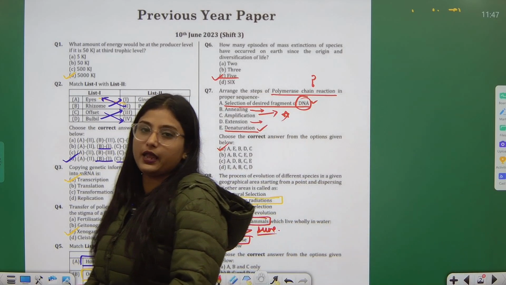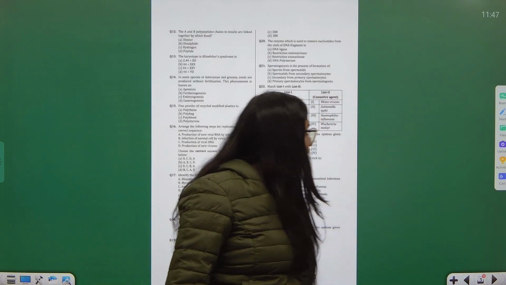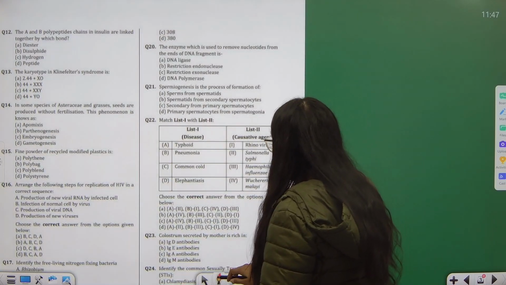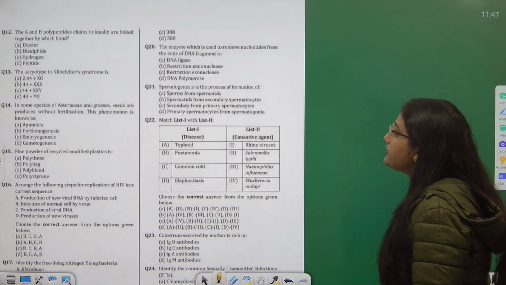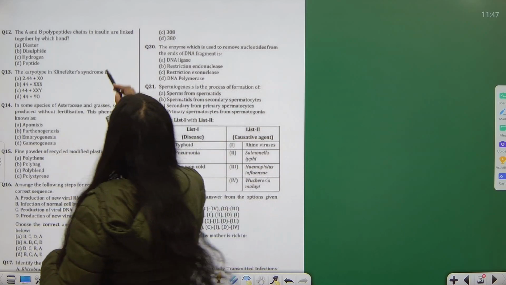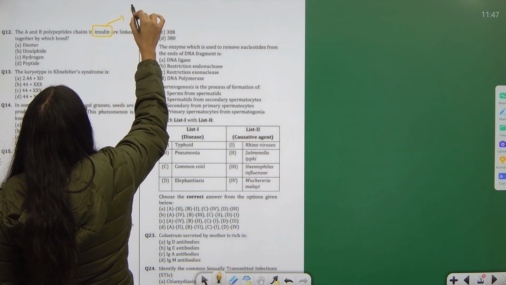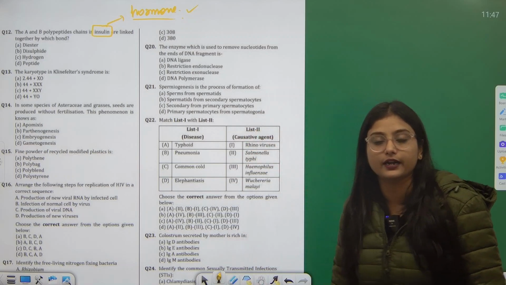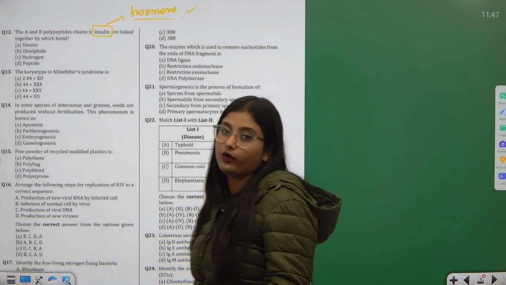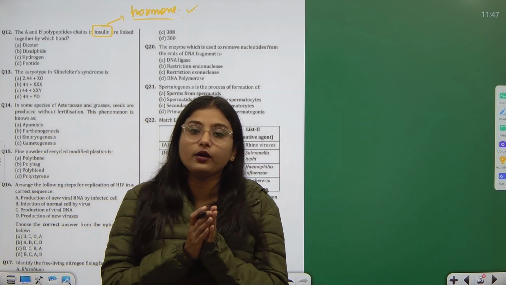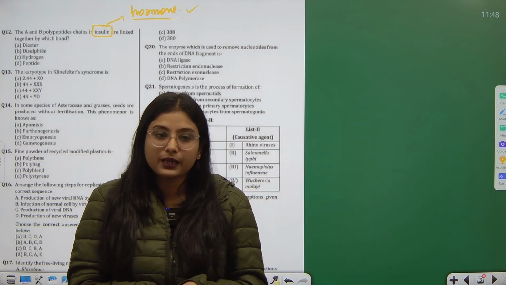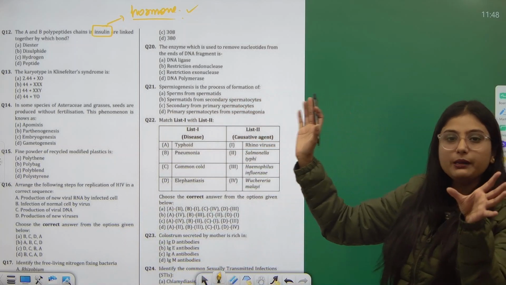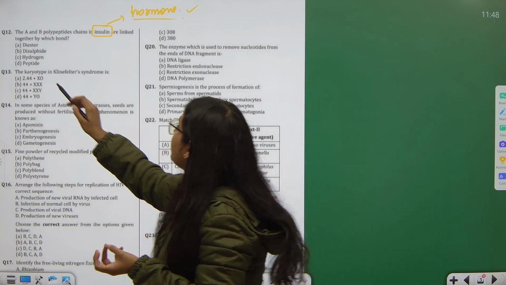Moving to the further page and analyzing what more questions have been given in the examination, let's move on to question number 12. The A and B polypeptide chains in insulin are linked together by which bond? Here the key word is insulin. Insulin is a hormone produced by the pancreas in the human body, which we have been studying, and we are very well aware of the disease it causes. But now insulin, being a hormone, is a chemical and must have some chemical structure. So in your NCERT book, it is mentioned that A and B polypeptide chains of insulin are linked together by